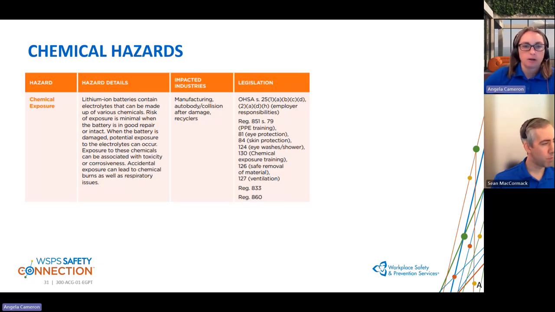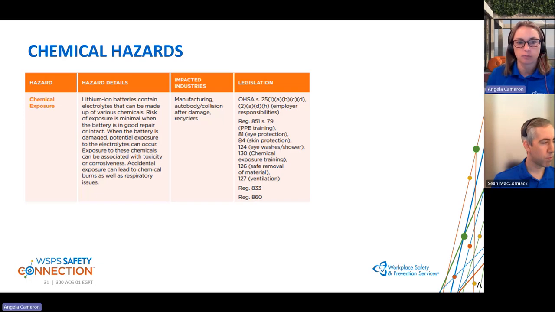Getting into chemical hazards. So obviously when the battery is in good repair, the risk of exposure to chemical hazards is going to be fairly limited. But the lithium ion batteries do contain electrolytes. And one thing that is known is that the actual makeup of the electrolytes isn't well known or often shared. So you don't actually know what is inside the electrolyte all the time.